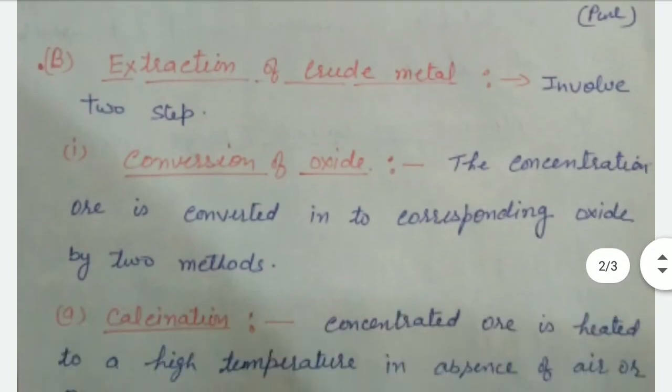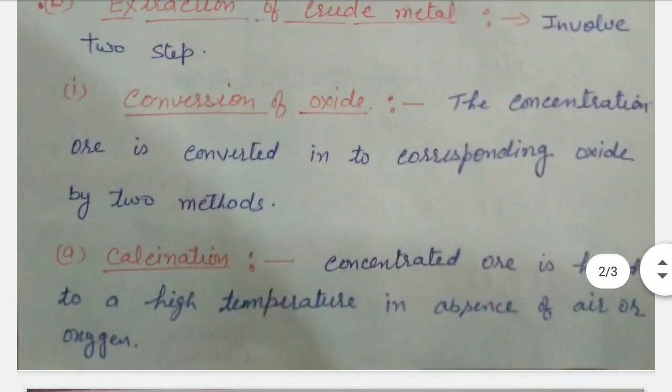So first is conversion of oxide. The concentrated ore is converted into the oxide. Converting to the oxide has two methods, calcination and roasting.